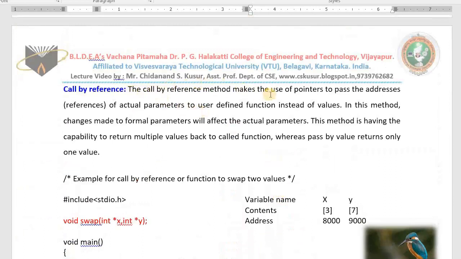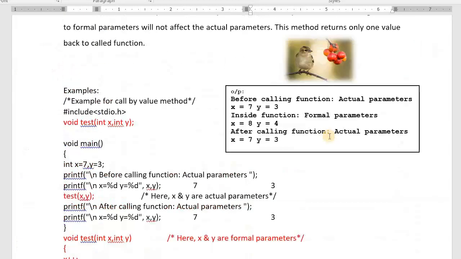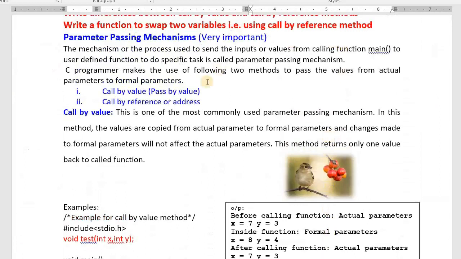In the call by reference method, pointers knowledge is required. We pass the addresses. If you do any changes to the formal parameter, that will affect actual parameters, and it can return multiple values back, whereas pass by value returns only 1 value. This is the call by value method. In this method, values will be passed. If you make any change to the formal parameter, that will not affect. It can return or may not. If it is returning, it returns only 1 value.